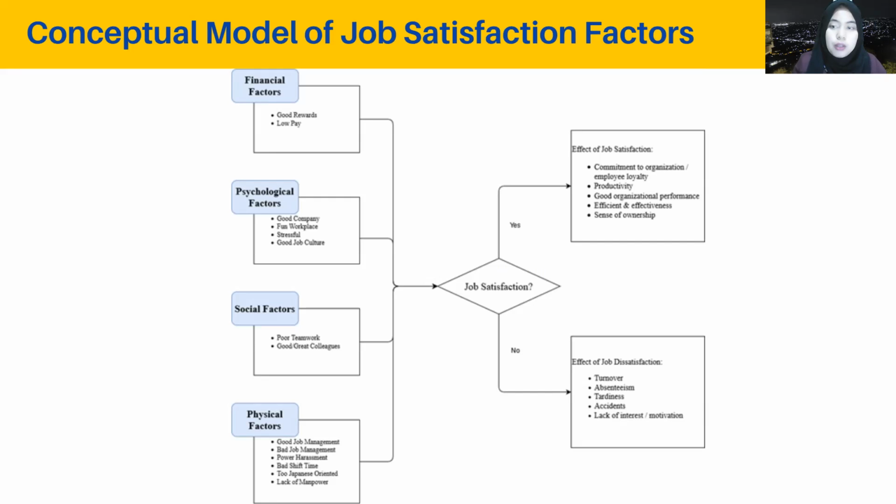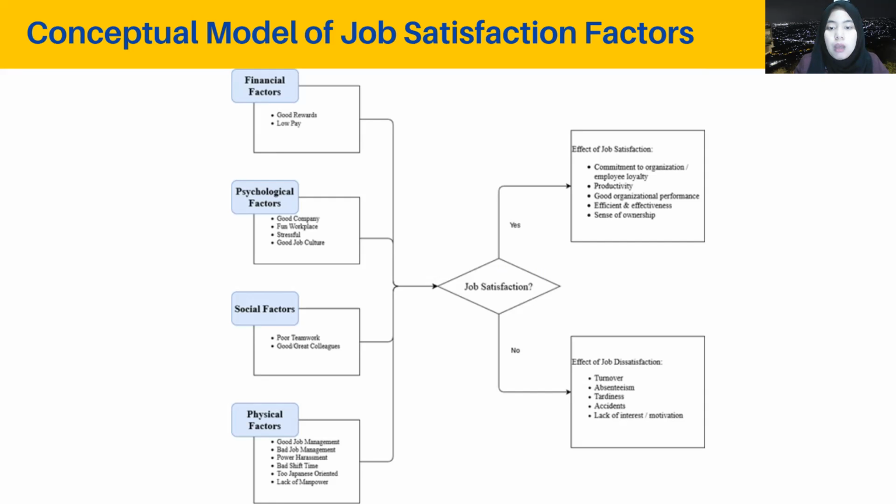And then next is about social factors. The keywords that we found are poor teamwork and good or great colleagues. Great colleagues means that there is a good relationship between the employees, so it will make them look forward to meeting their friends in the workplace. But if there is poor teamwork, it means that there is wrong communication and misunderstanding between them, and it will make the teamwork not work.